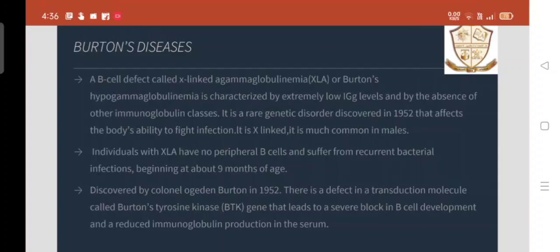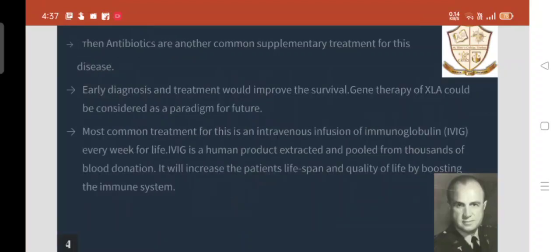Individuals with XLA have no peripheral B cells and suffer from recurrent bacterial infections beginning at about 9 months of age. Discovered by Colonel Ogden Bruton in 1952. There is a defect in a transduction molecule called Bruton tyrosine kinase (BTK) gene that leads to a severe block in B cell development and a reduced immunoglobulin production in the serum.